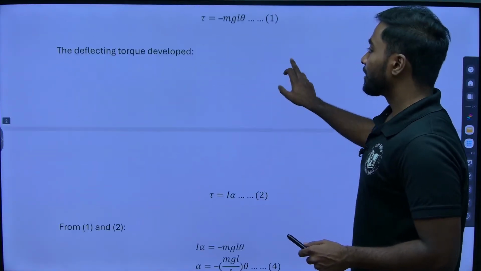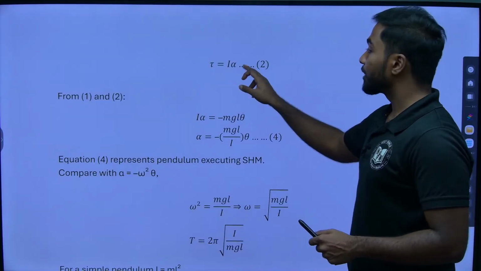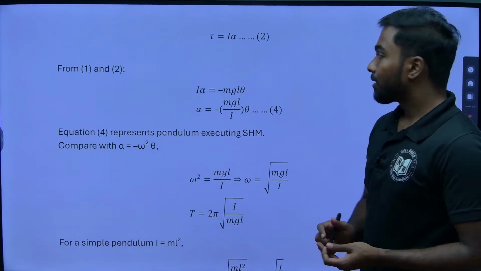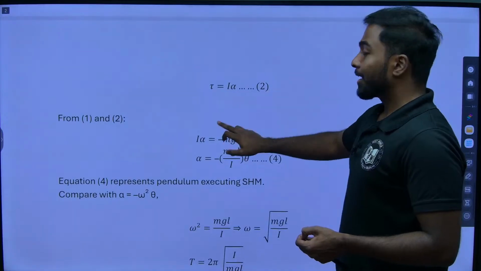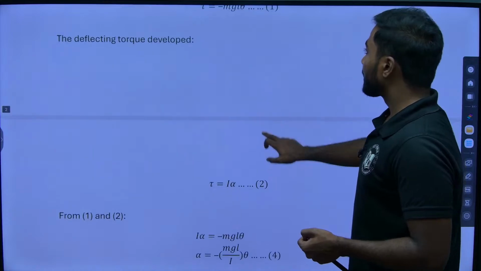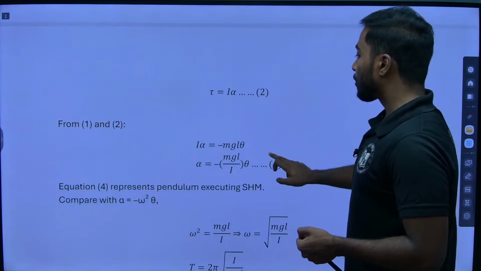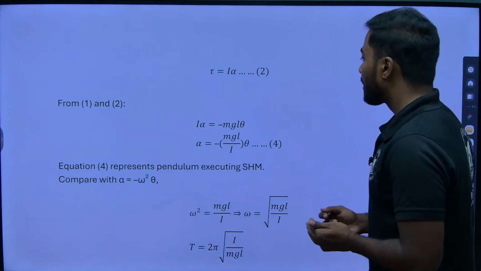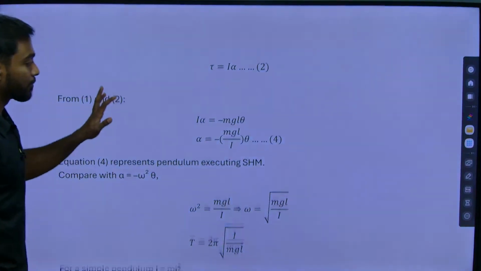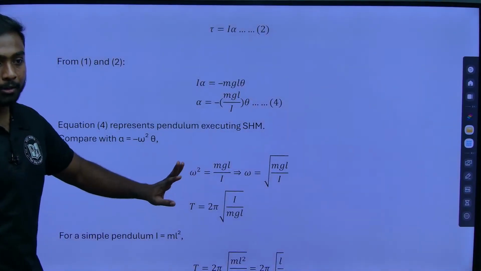So this is the deflecting torque developed. Torque is nothing but moment of inertia into alpha. When I consider equation 1 and equation 2, minus mg L theta and I alpha will be equal. What is alpha? It is angular acceleration. So alpha will be equal to minus mg L by I into theta.